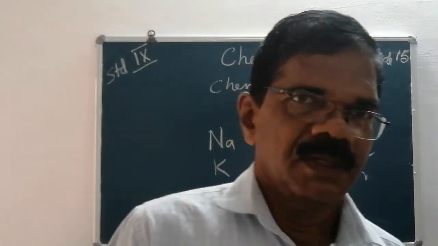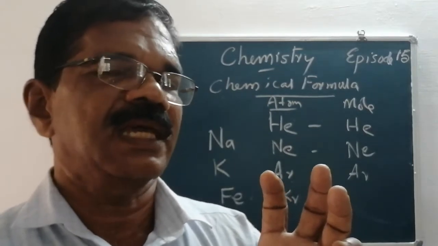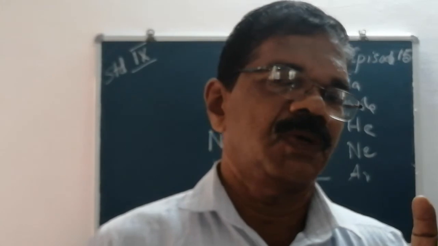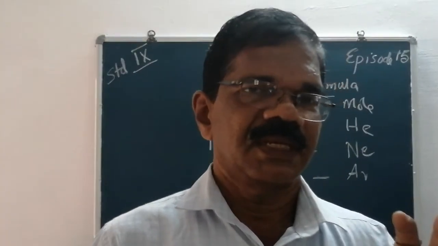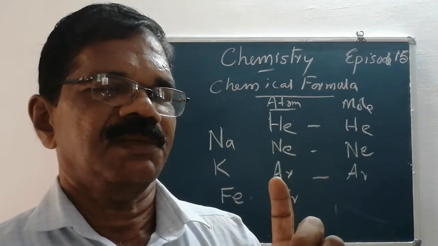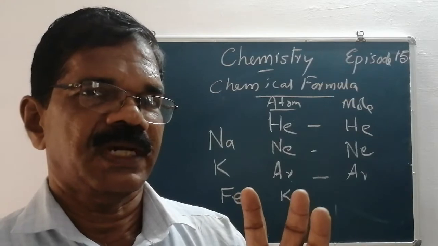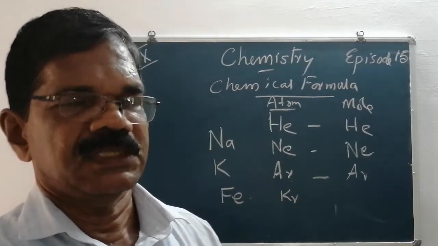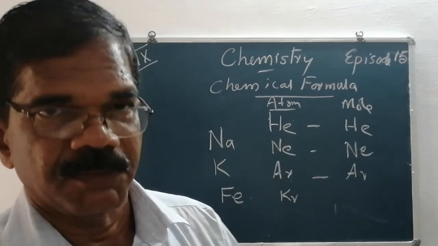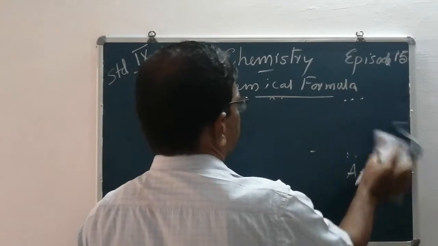According to the number of atoms present in a molecule, elements can be classified into monoatomic molecules, diatomic molecules, triatomic molecules, tetraatomic molecules, and polyatomic molecules. You have to study the examples for each type. Monoatomic molecules: inert gases. Diatomic molecules: ordinary or familiar gases are all diatomic molecules.